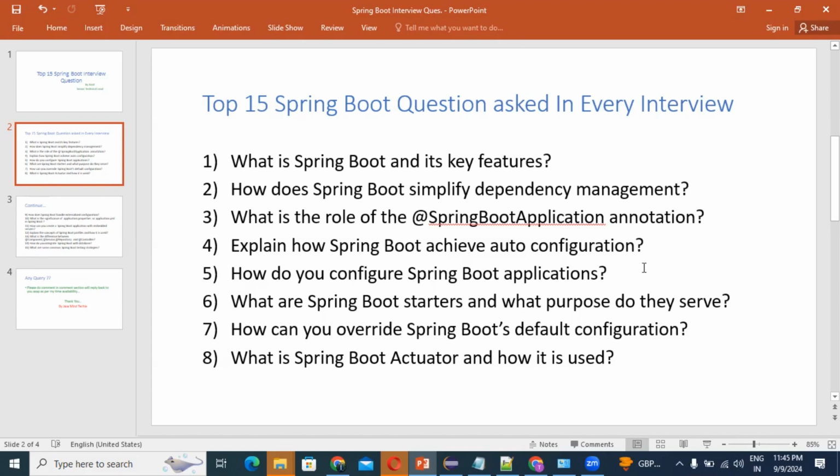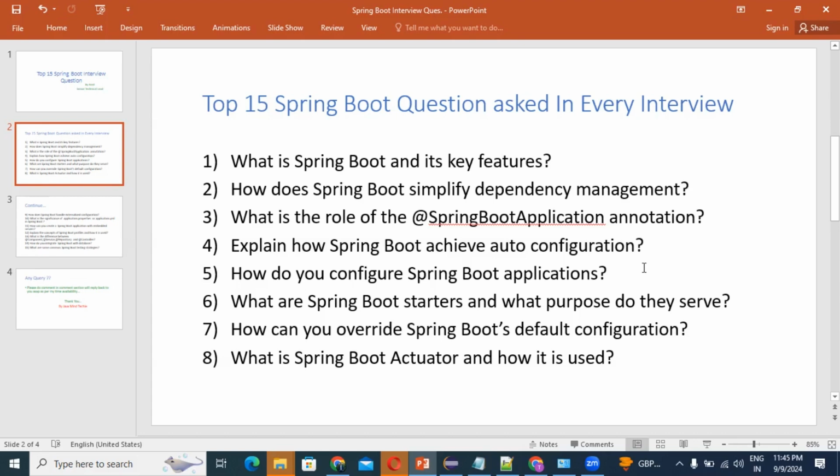Also, we can say Spring Boot's auto configuration mechanism works by inspecting the available beans and their configuration to provide sensible defaults or override them based on the application's needs. So this is how auto configuration is achieved by Spring Boot. That is the answer to question number 4.